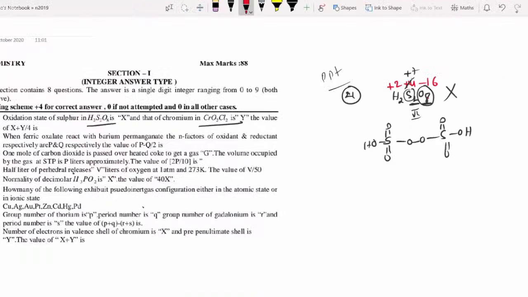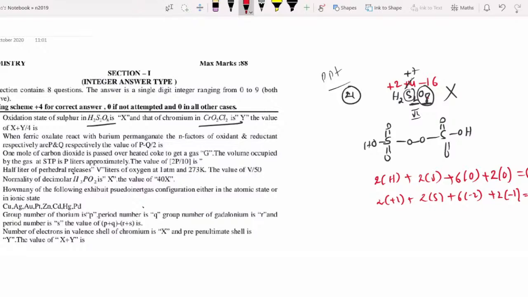Out of all the sulfurs, the 2 hydrogens are the same type, the 2 sulfurs are the same type, but all oxygens are not the same type. 6 oxygens are one type, 2 oxygens are the other type. The total molecule is in the 0 oxidation state because the molecule is neutral, so equate to 0. Then 2 into +1 plus 2 into sulfur plus 6 into -2 plus 2 into -1. Why, sir? 2 oxygens are peroxides and the remaining are oxides. So 2 plus 2s minus 12 minus 2 is equal to 0. Then 2s is equal to 12, then s is equal to +6. Therefore, sulfur oxidation state is 6, but not 7.